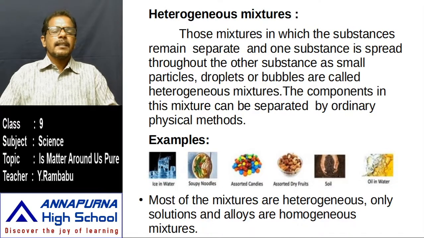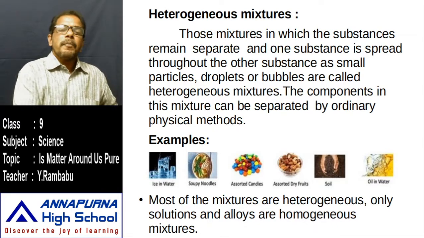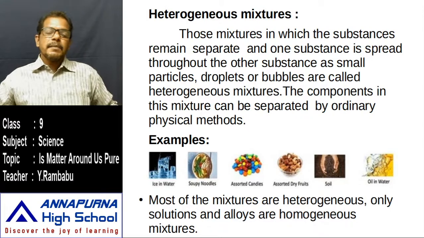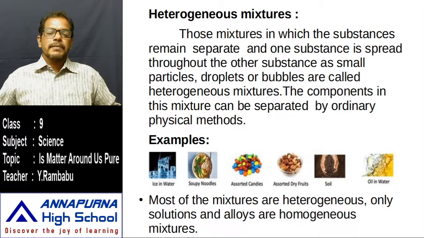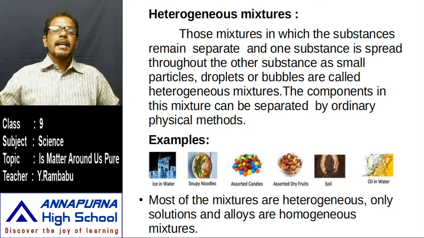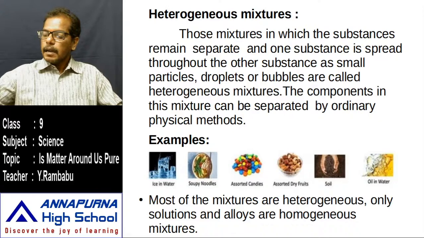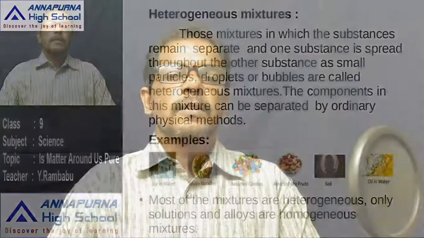Like that, mixtures are of two types: homogeneous mixtures and heterogeneous mixtures. Then what is the difference between mixtures and compounds? Are all mixtures and compounds the same? No, mixtures and compounds are not the same. Compounds means different types of particles are there, but they are chemically combined, chemically reacted. Mixtures also have two or more different types of substances, but these are not chemically combined. This is the main difference between mixtures and compounds, and I hope you understood about homogeneous mixtures and heterogeneous mixtures.